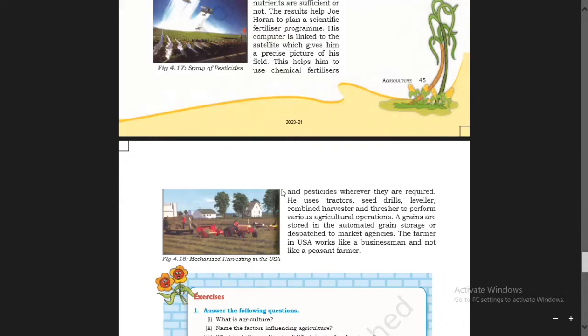People used to spread these fertilizers in their crops, and pesticides in order to kill the pests wherever they are required.